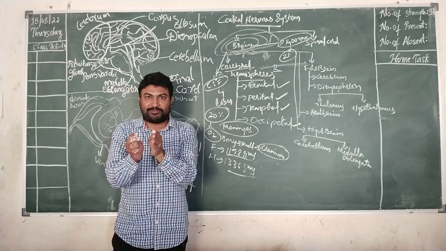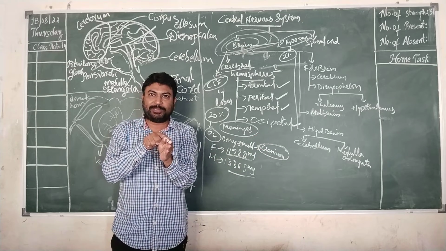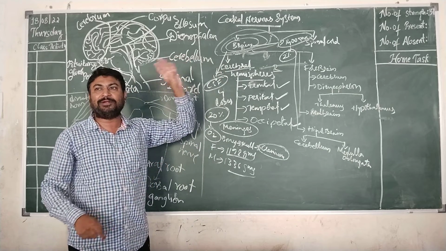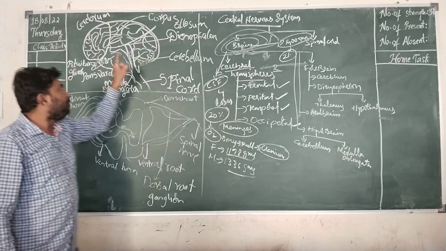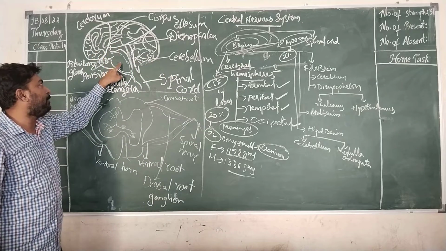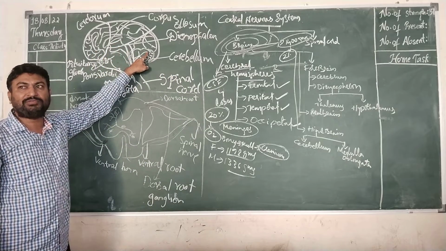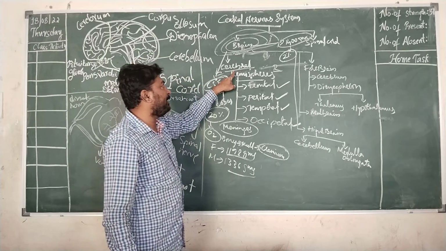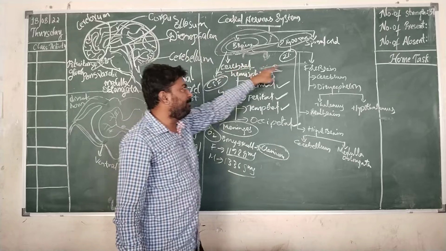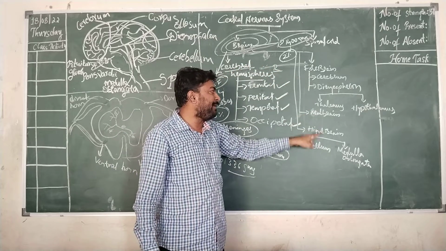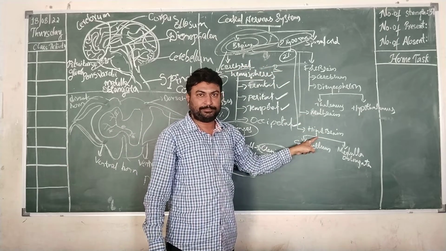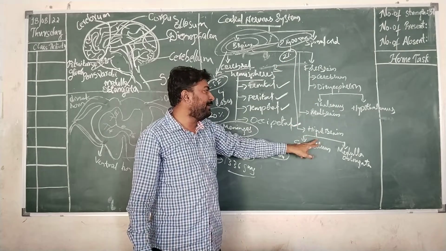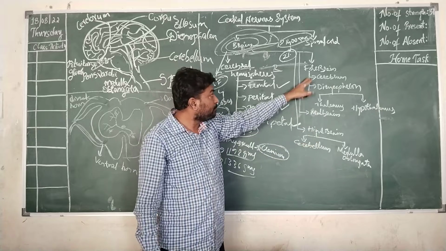The entire brain is divided into 2 equal halves. Each half is known as a cerebral hemisphere, and when we talk about a single cerebral hemisphere, it is again divided into 4 lobes: frontal, parietal, temporal, occipital, each of which has its own function. The brain of human beings is also divided into forebrain, midbrain and hindbrain.